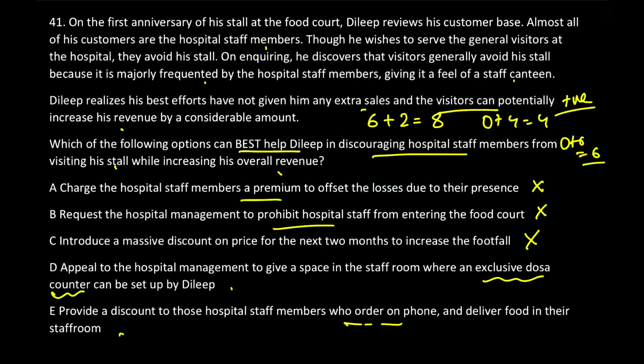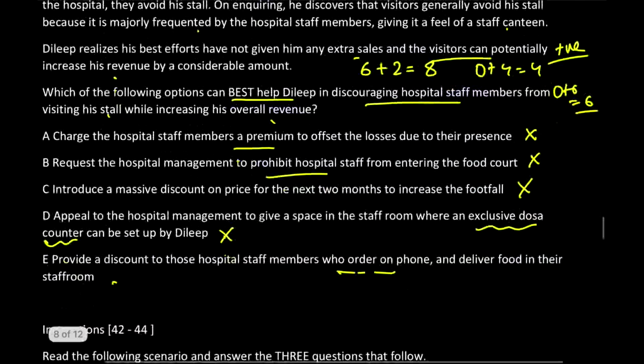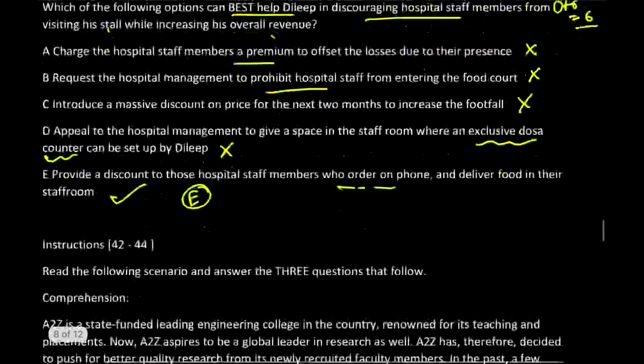But if I think of option E, there is no exclusive dosa counter needed. If there will be any orders, they will be delivered. So the maximum investment Dilip has to do is a boy who would be delivering in the same building itself. So no transportation cost also. So which one is better, D or E? I know I heard you people saying E. So E is the right answer, and that completes this set of dosa thing. Okay. So this is done.